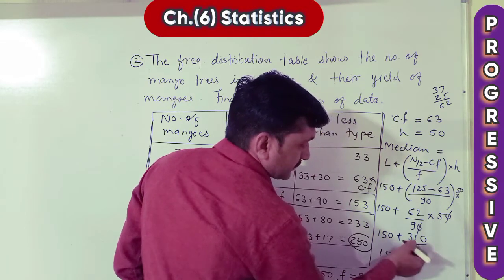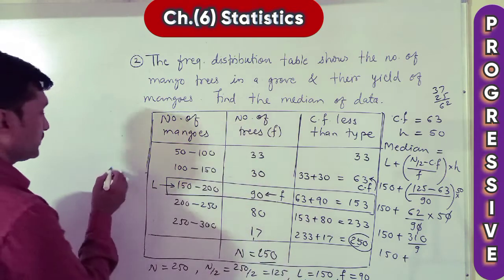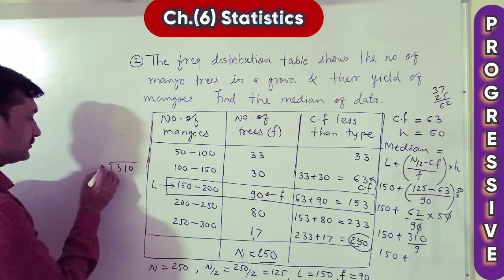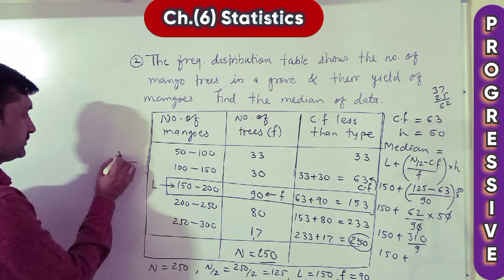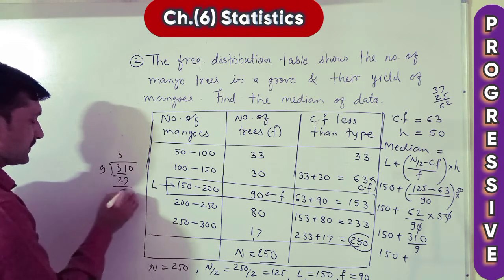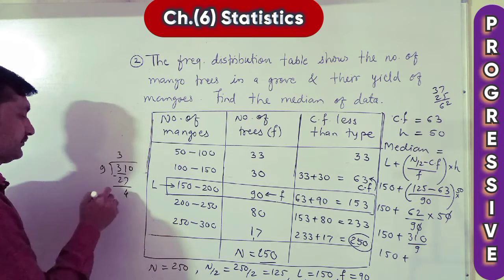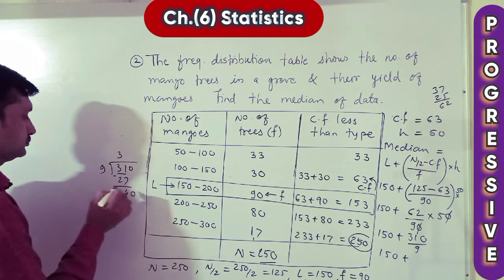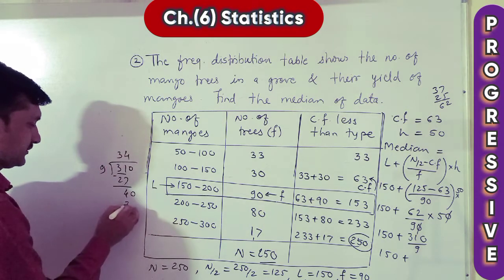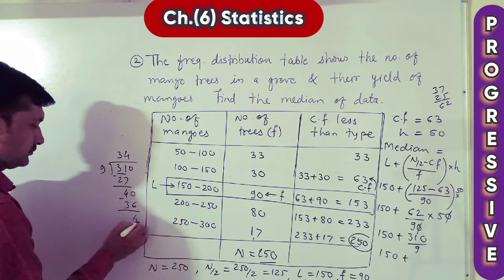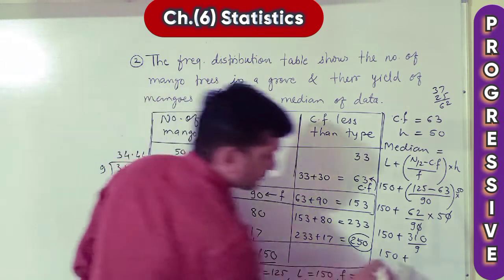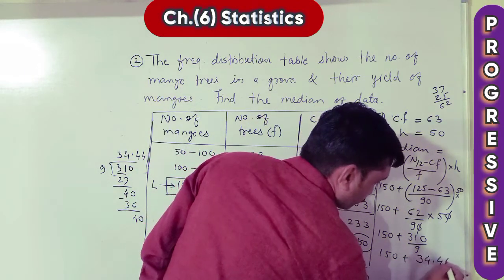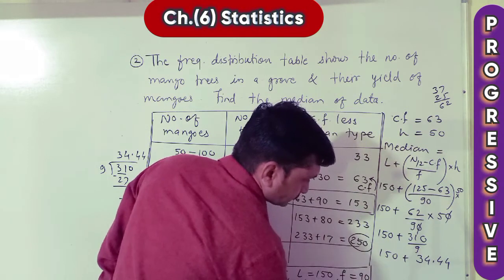Here I do 310 divided by 9. First 31, 9 3s are 27, 4 left, 40, 4s are 36, 4 again, 0, decimal point, 4 again. So we get 34.44, and here addition now.